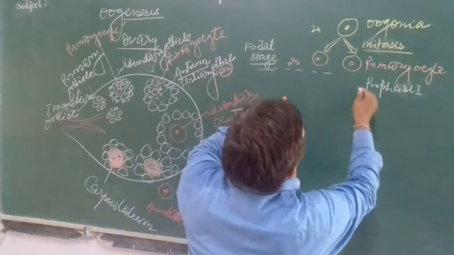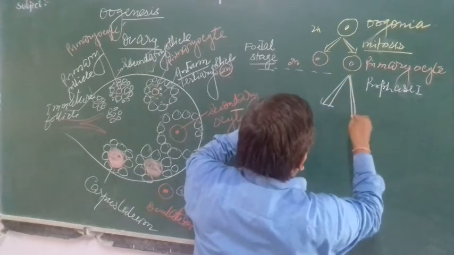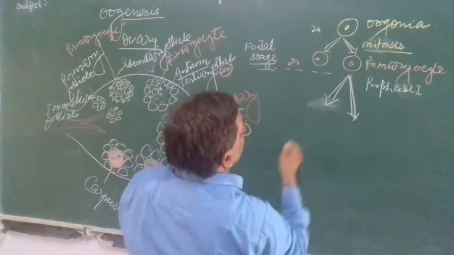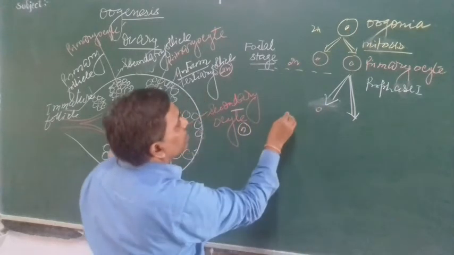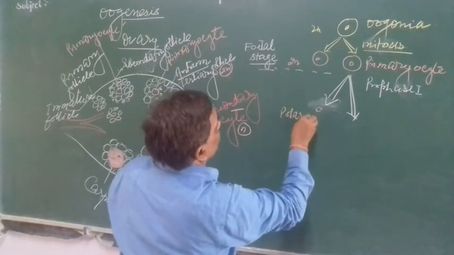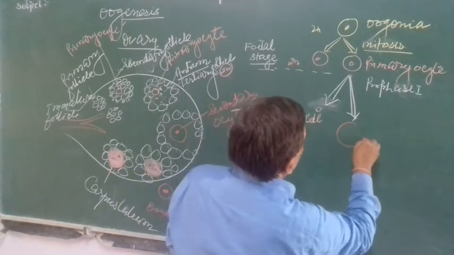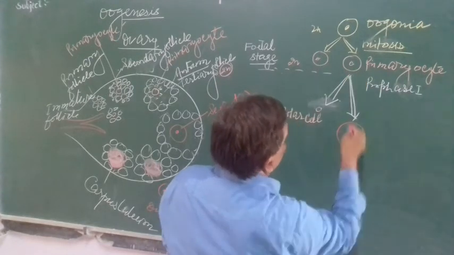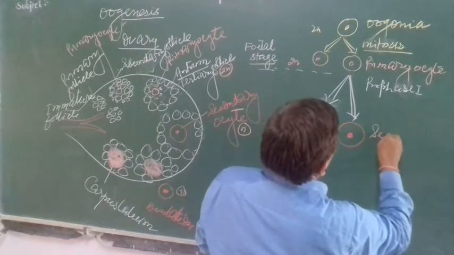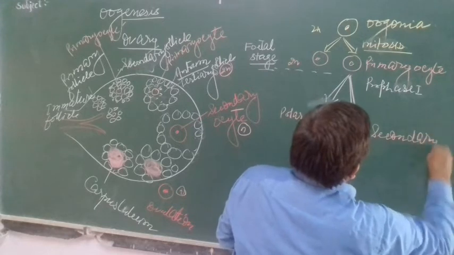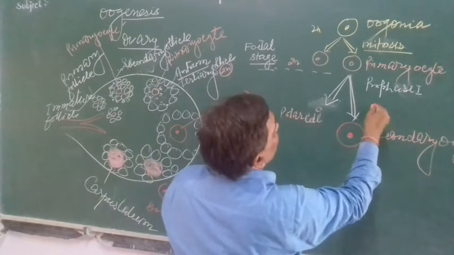Now after prophase, it forms one polar cell, very much small, one cell that is called as polar cell, and here a big one. It receives the entire material; that is called as secondary oocyte. So meiosis first completes.